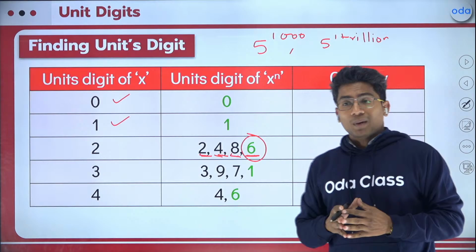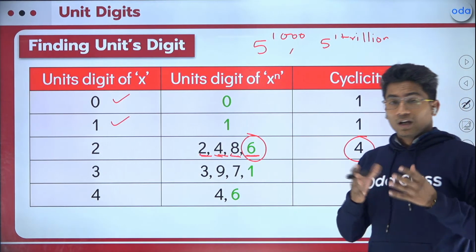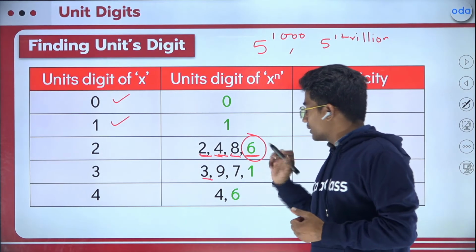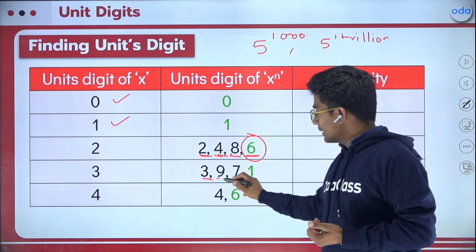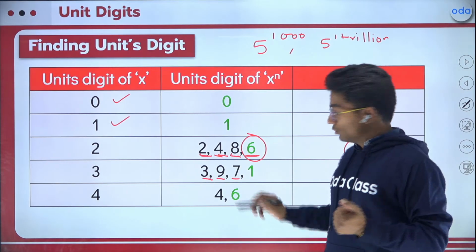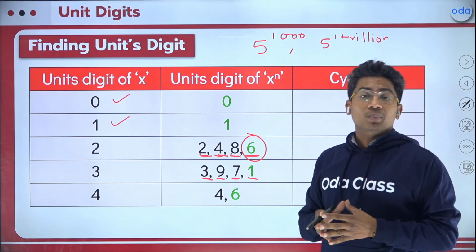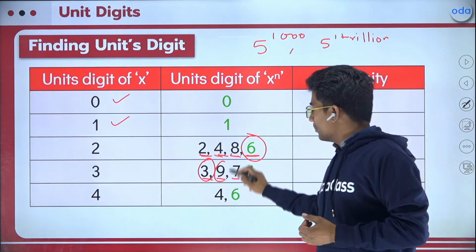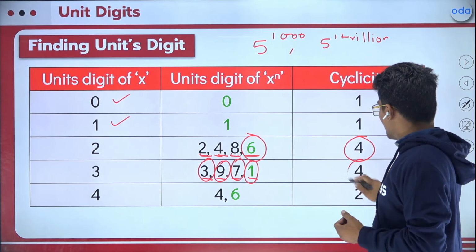Now, if I talk about 3, all of you are aware that if the power of 3 is 1, the unit digit will be 3. For the power 2, the unit digit will be 9. Then 3 cubed is 27, so the unit digit is 7. Then power 4, the unit digit is 1. Now, if you take 3 raised to the power 5, 243, the unit digit again comes in the same pattern, right? So for 3 as well, the cyclicity is 4, right?